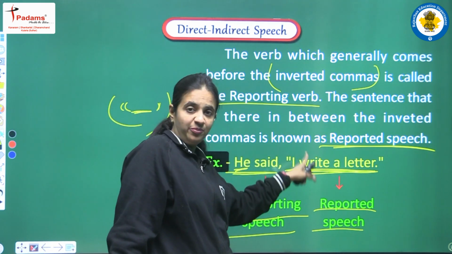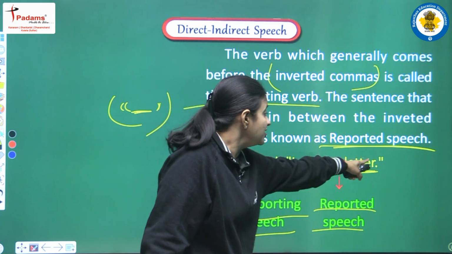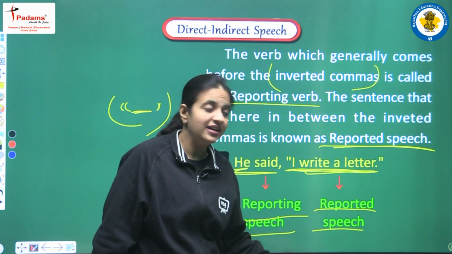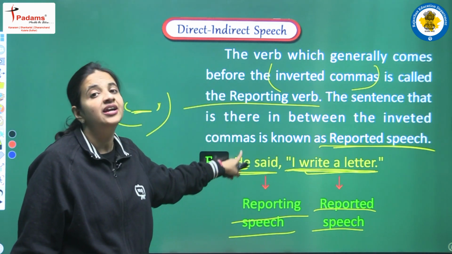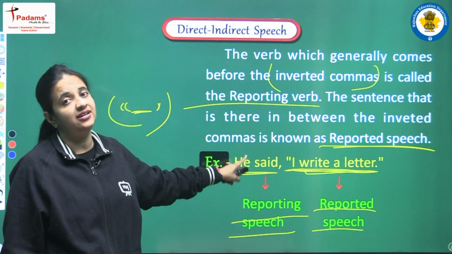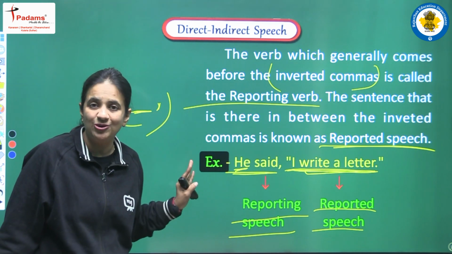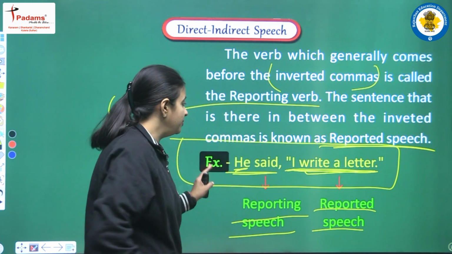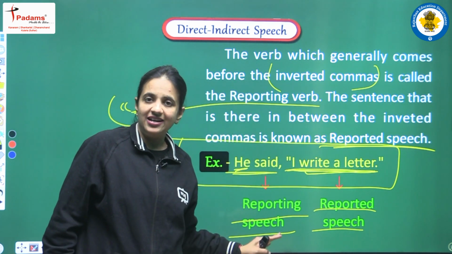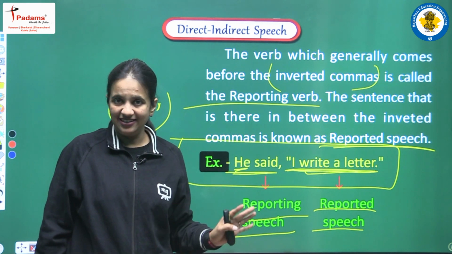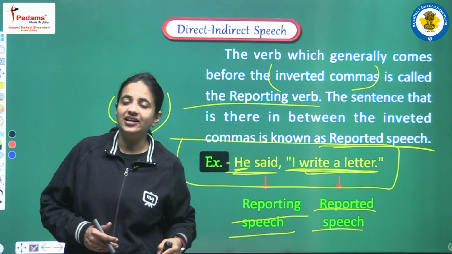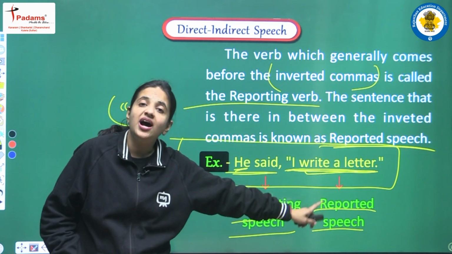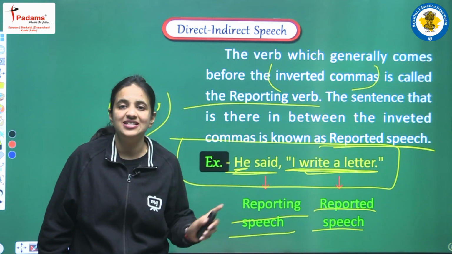Now again we are talking about reported speech. That part will be always and always in between the inverted commas, and here we will have the words, the sentence that was spoken by the speaker. Clear? So this is the example of direct speech. ये complete two parts मिलके make a sentence of direct speech. Clear? So I hope now you all are having the idea of what direct speech means, what is the structure of direct speech, and what are the two parts that are there in a sentence of direct speech. Okay?